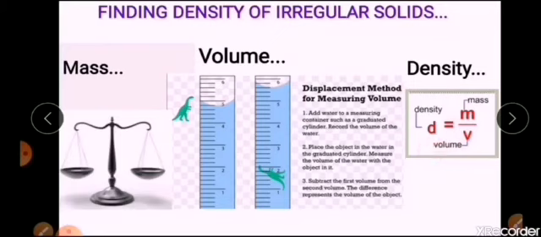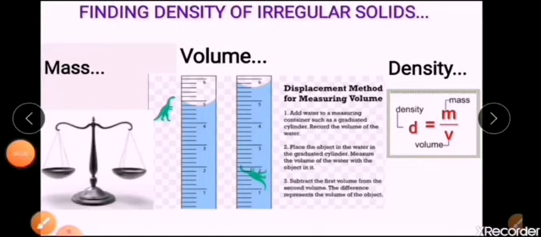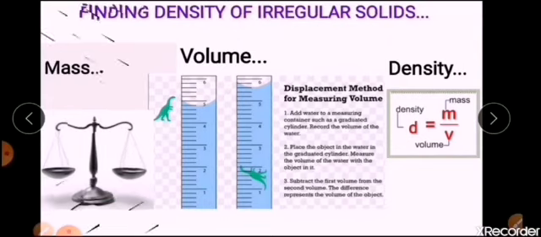And those who are having any doubt with the displacement method, you can go back to the first video. It is explained in that video very well. You can recollect from that, right? Till now, we have been discussing how to find out the density of regular and irregular solids. Now, we are going to see how to determine the density of liquids.